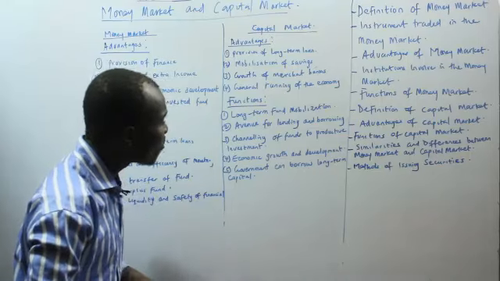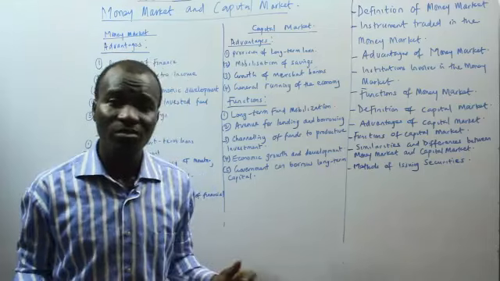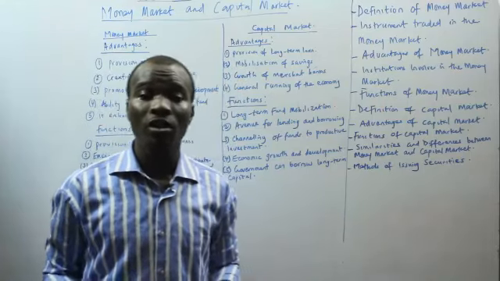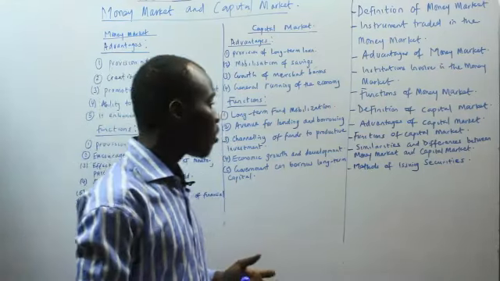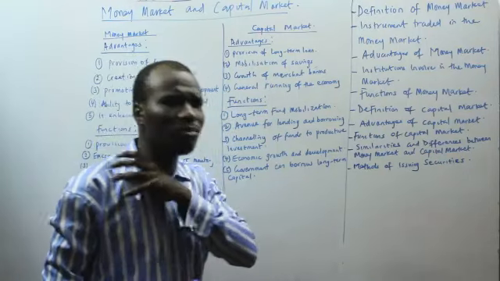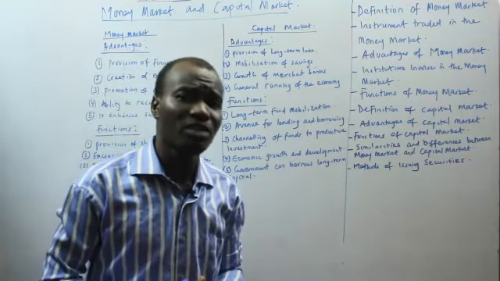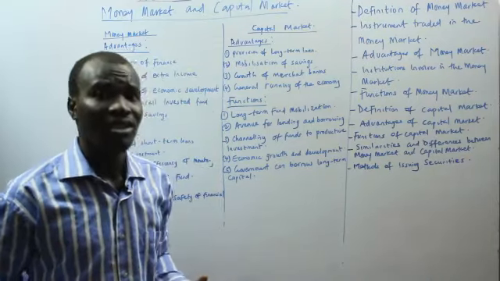And again, government can borrow long-term capital from such markets. So government can actually borrow long-term capital and long-term funds from the capital market. So we have now similarities. Well, let's look at the instruments traded in the capital market. There are a lot of instruments being traded in the capital market. Basically, we have 3 instruments now.